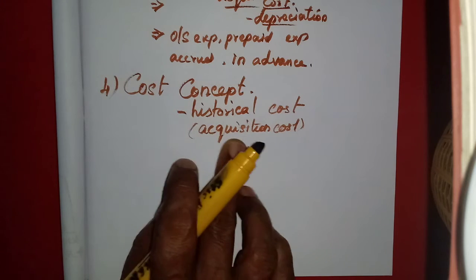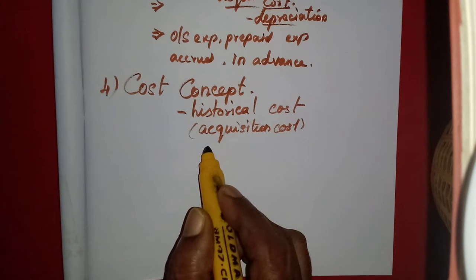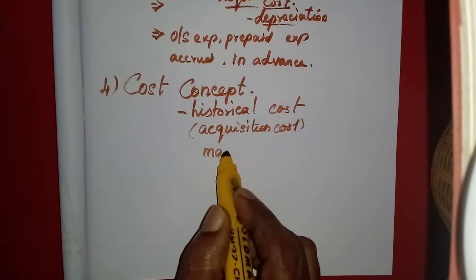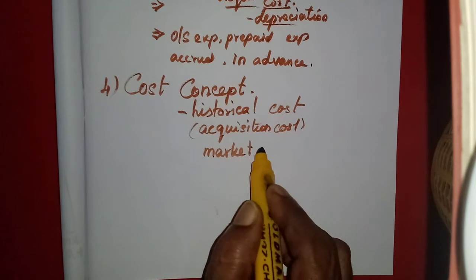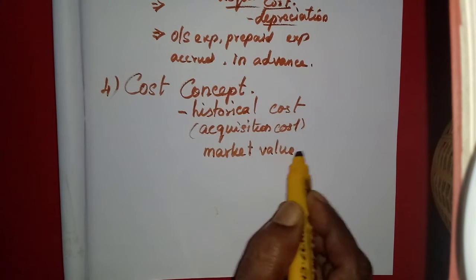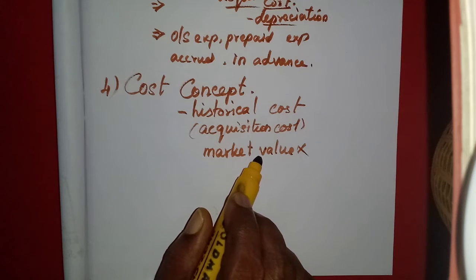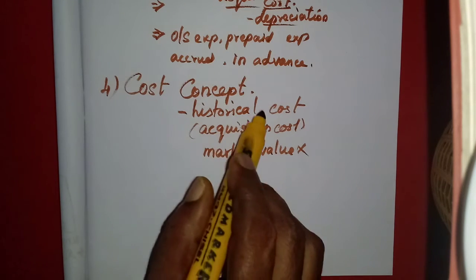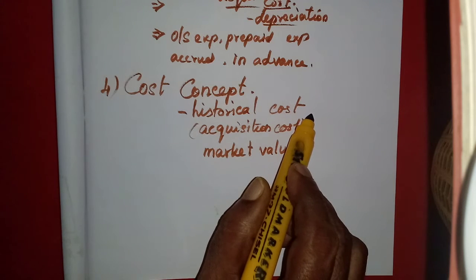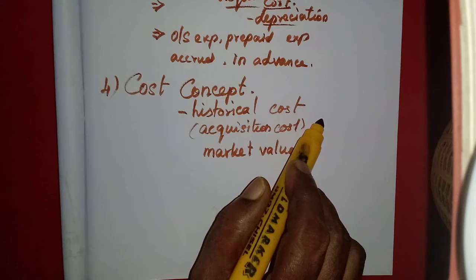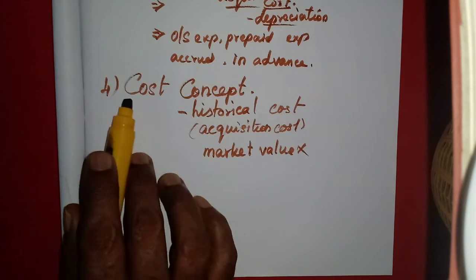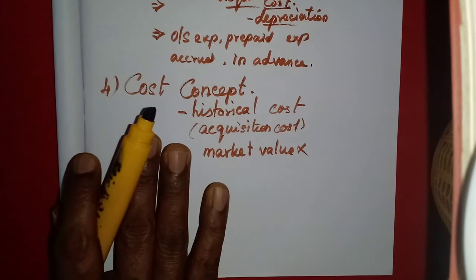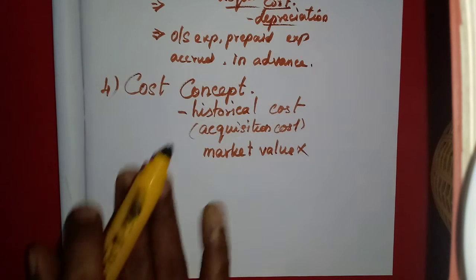But we never consider the market value. Market value is not at all considered. Only the cost price at the time of purchasing. What is its cost? From there only we will deduct a percentage as depreciation. That is the cost concept. We enter all the assets in their historical cost.